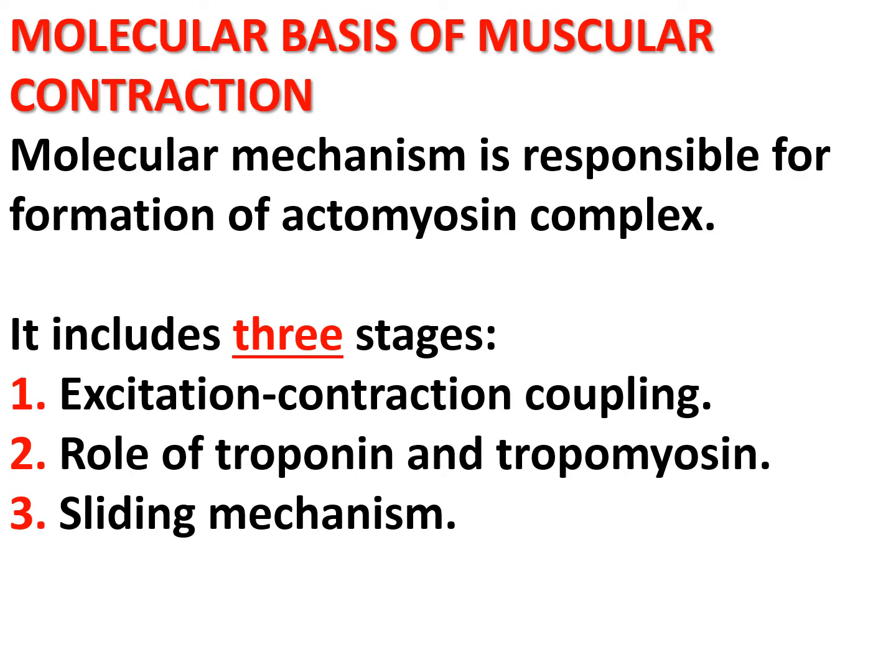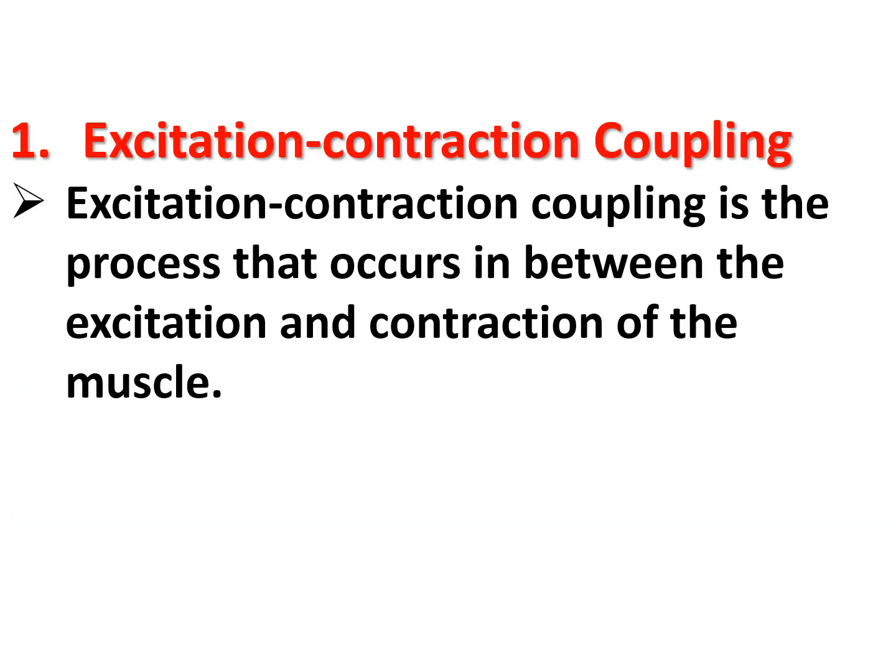Molecular basis of muscular contraction. The molecular mechanism is responsible for the formation of the actomyosin complex that results in muscular contraction, and it includes three stages: excitation contraction coupling, role of troponin and tropomyosin, and sliding mechanism. Excitation contraction coupling is the process that occurs between the excitation and contraction of the muscle, and this process involves a series of activities which are responsible for the contraction of the excited muscle.